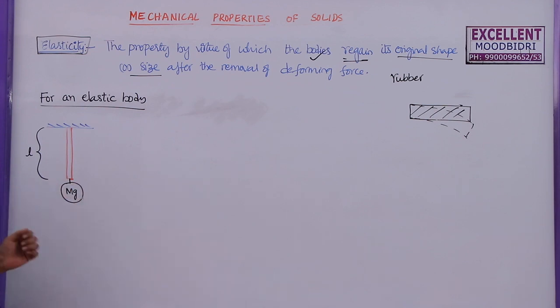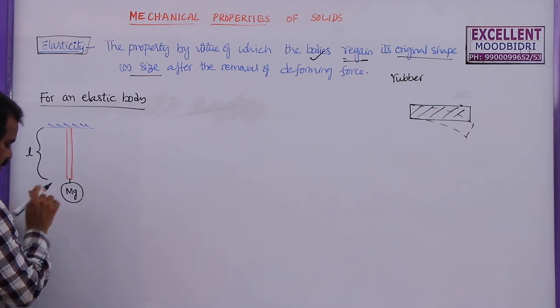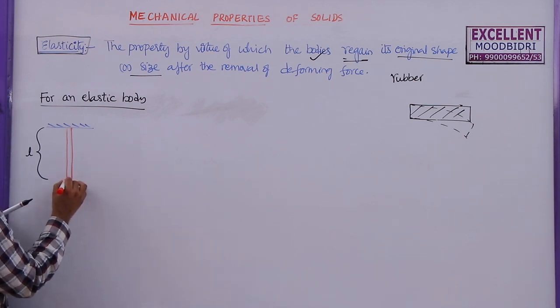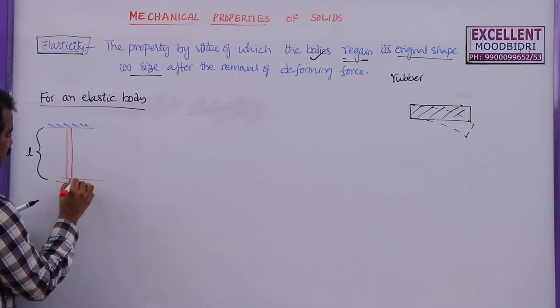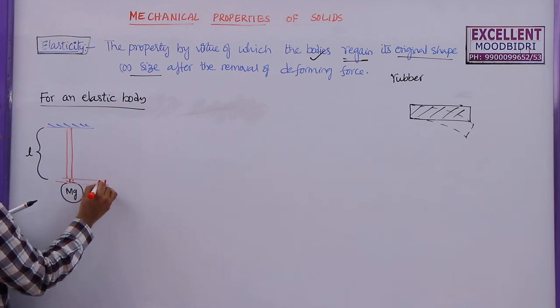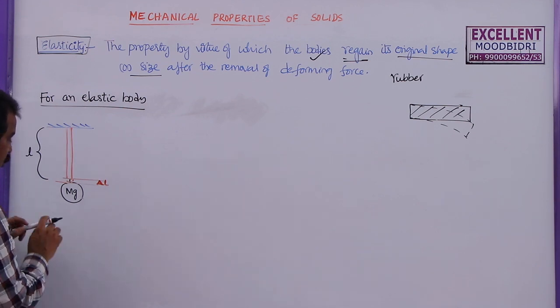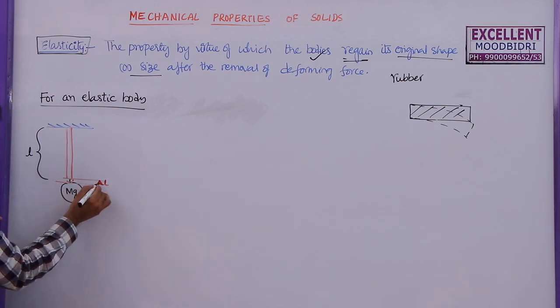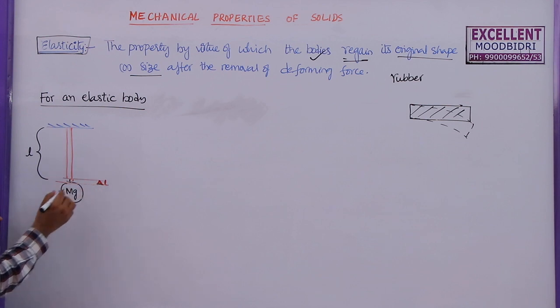So due to this load, what happens? The length of the wire slowly increases. So this length will increase up to here. Let us say this is the new length. This is the change in length of the wire, delta L. Now, when this load is applied, the extension produced in the wire is delta L.